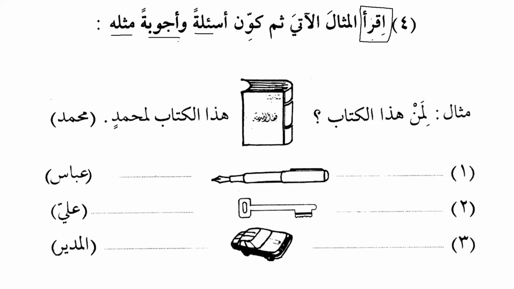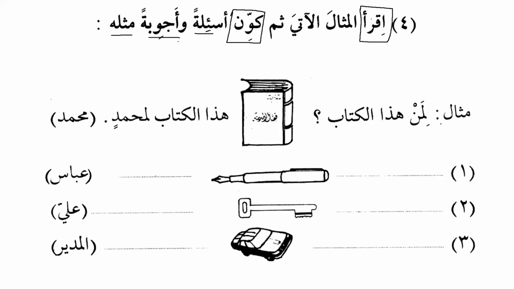For example, here we have iqra, and here we have kawin, and these are all commands. At least we need to know that these are verbs used to make a command, or fi'l al-amr. أسئلة is the plural of سؤال. سؤال, أسئلة. جواب, أجوبة. And then we have to give the answers on the same pattern.